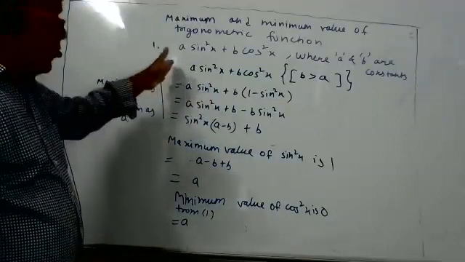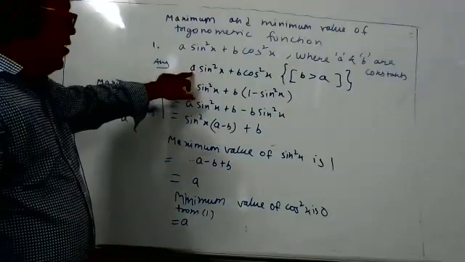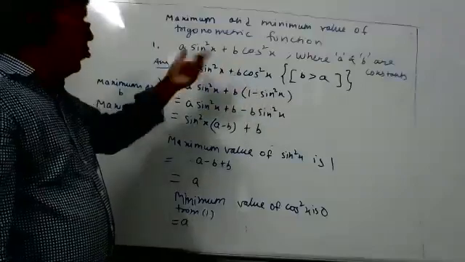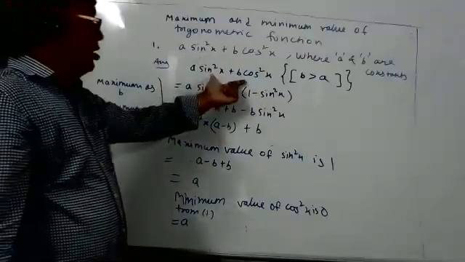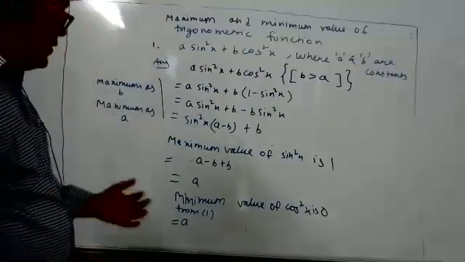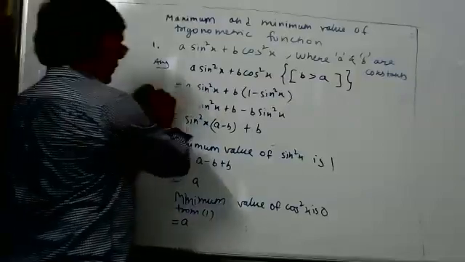So do the first procedure, and in the exam you don't have to derive it. You just have to write the result. In A sine square x plus B cos square x, whose coefficient is more, that is the maximum value of the expression, and whose coefficient is less, that is the minimum value of the expression. What method you are saying is also correct. I'm not saying that it is wrong.